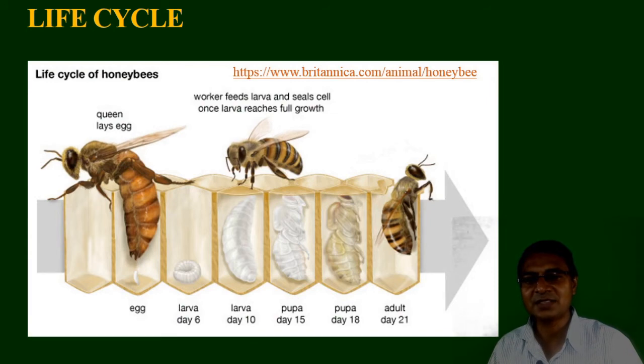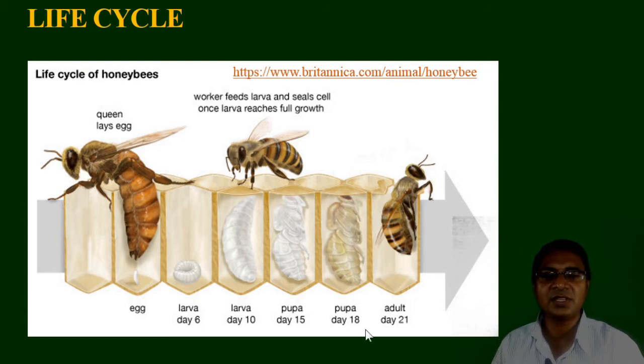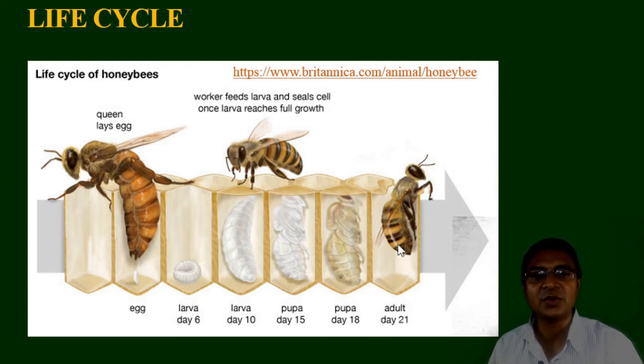This is generally the life cycle scenario. The queen lays the eggs at the center position, bottom of the cell. Further, this is the larva on the 6th day, then the full grown larva on the 10th day. After that, as it is full grown, it is externally sealed or capped by the worker bee. This is the pupal stage, of 15 days. After that, the 18th day, that is a mature pupa, and after the 21st day, the newly emerged worker bee is observed here.